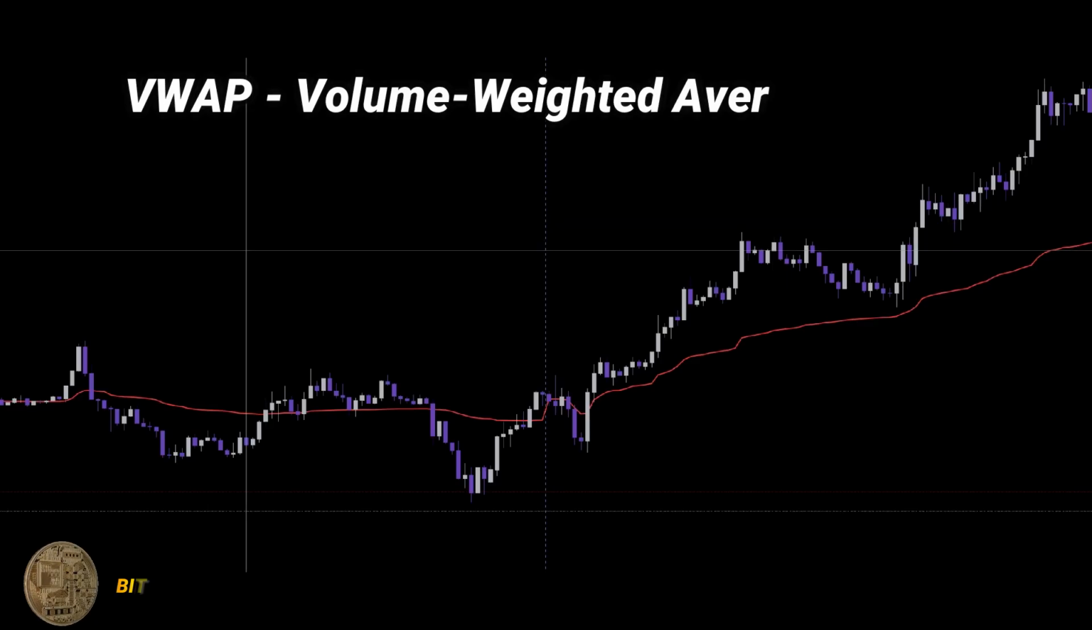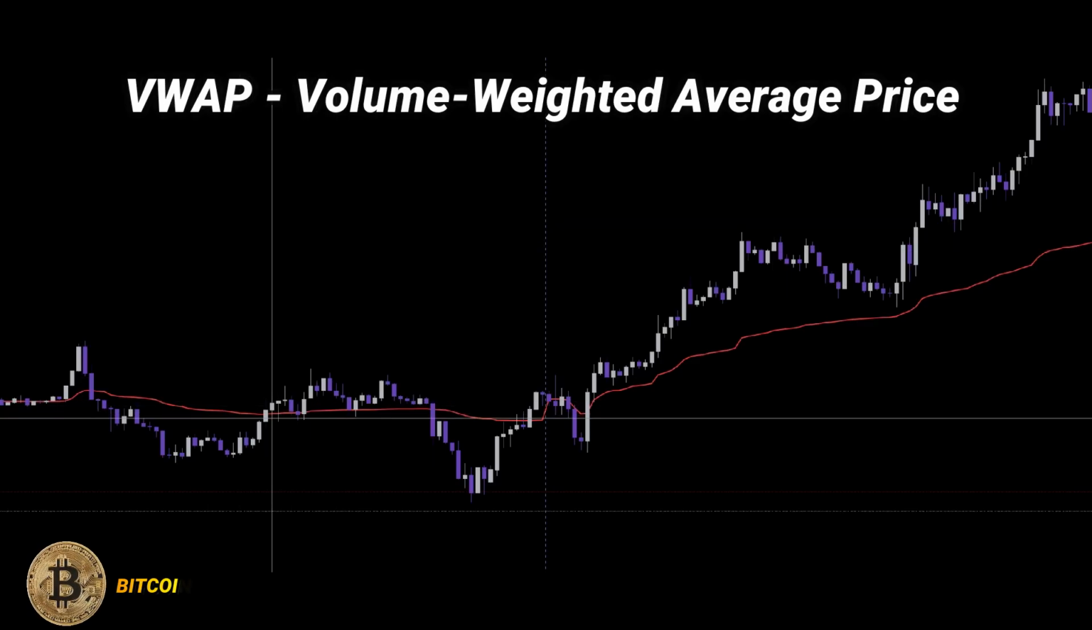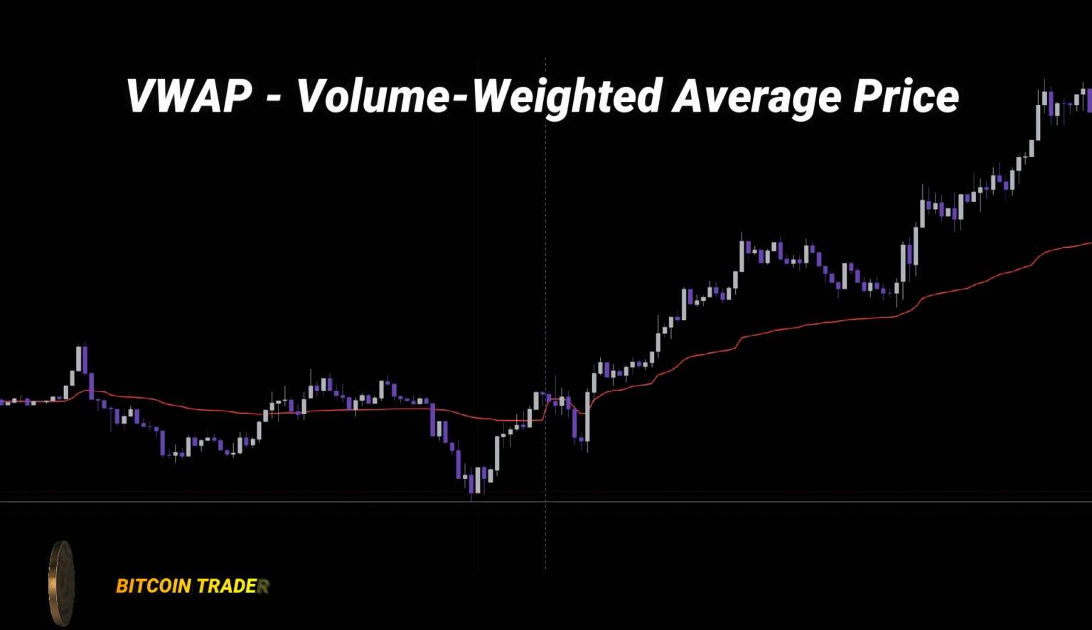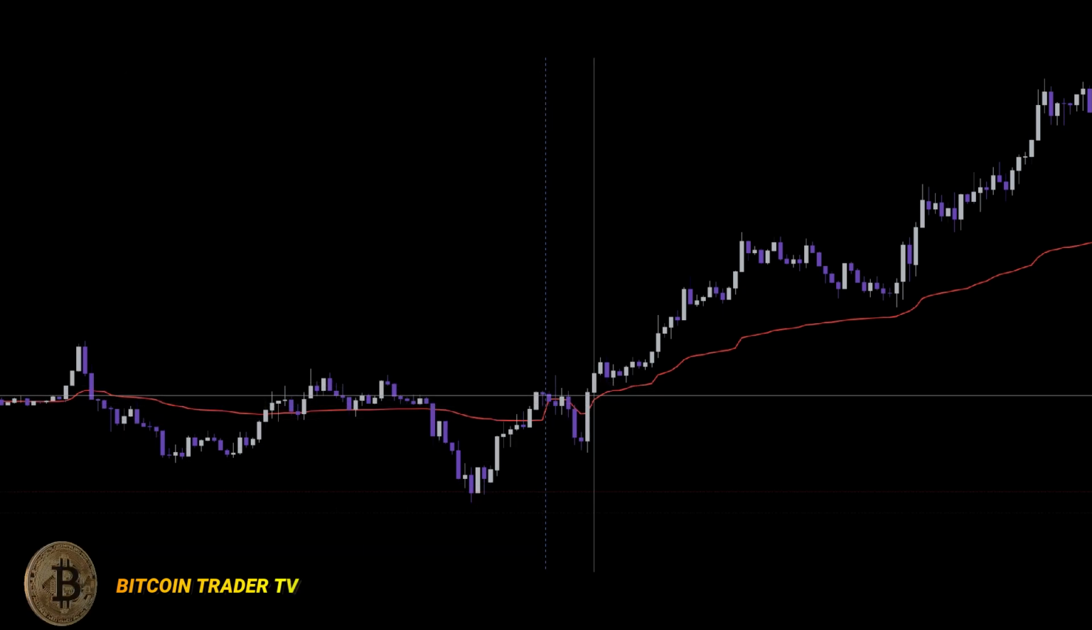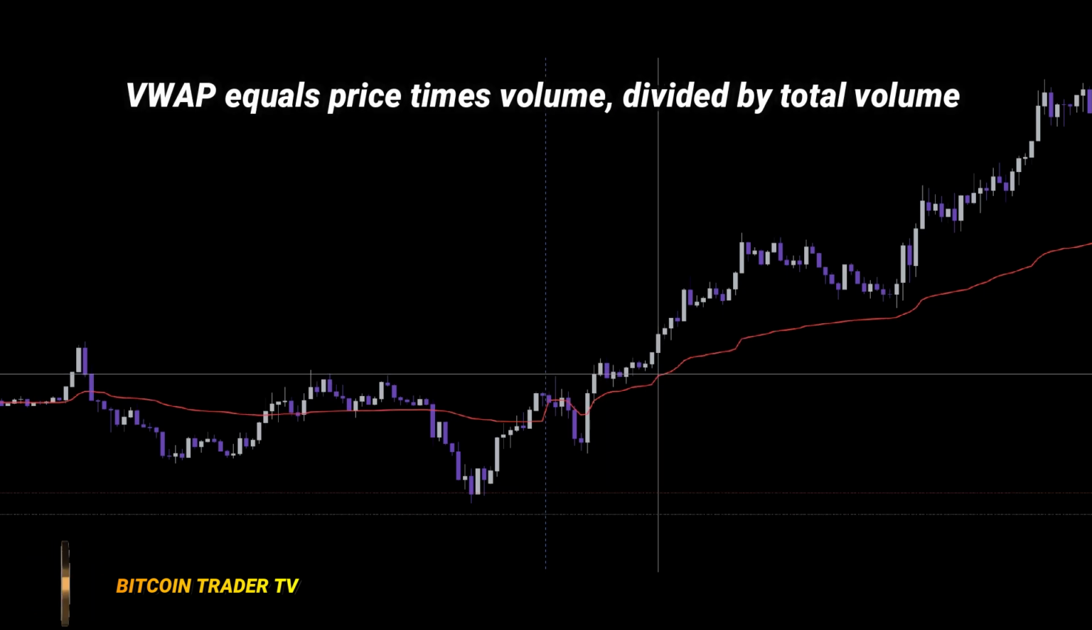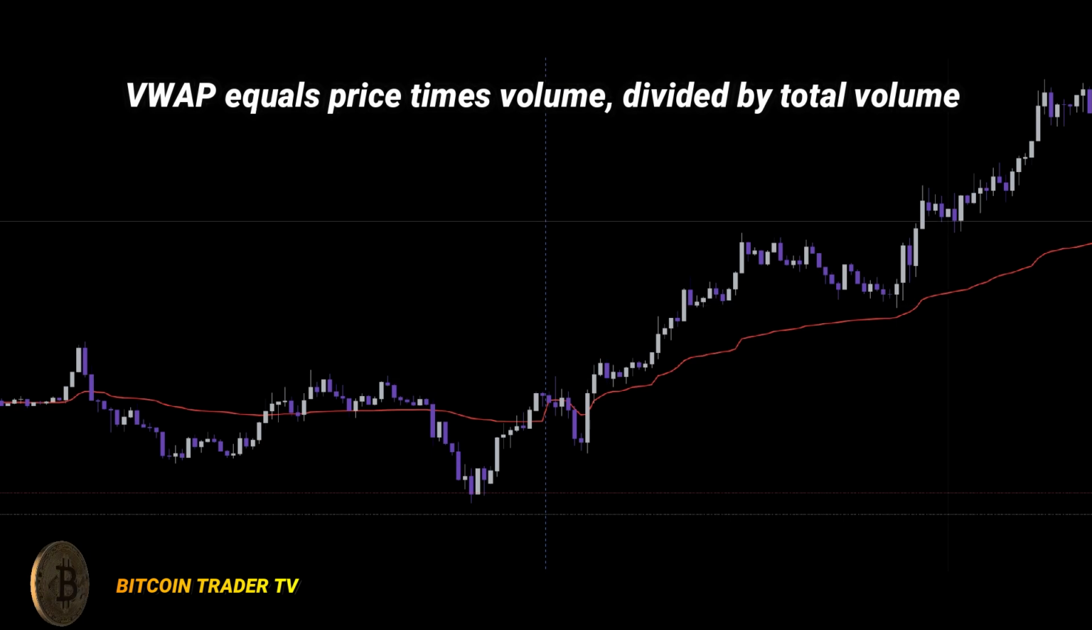VWAP stands for volume-weighted average price. It's not just the average price of a stock, it's the volume-weighted average, which means it accounts for how much was actually traded at each level. The formula looks like this. VWAP equals price times volume, divided by total volume.